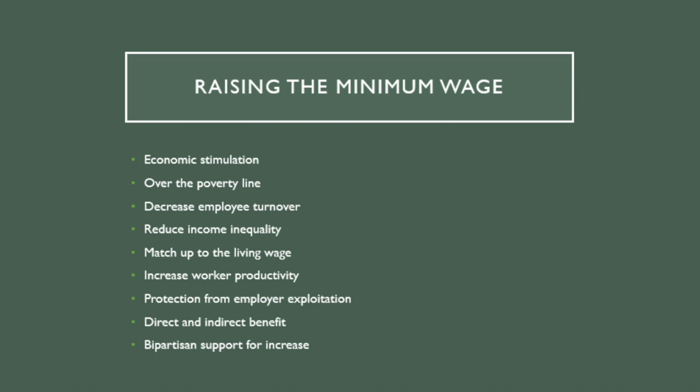One proposition for increasing the minimum wage is that more money for low-wage workers would allow them to spend it on goods and services, thus stimulating the economy. A recent study by the Federal Reserve Bank of Chicago concluded that, following an increase in the minimum wage, spending by households with at least one minimum wage worker increased by $700 per quarter. Also, more workers would get over the poverty line, because currently only a full-time single worker with no dependents who works 52 weeks in a year can earn enough to get over the poverty line.